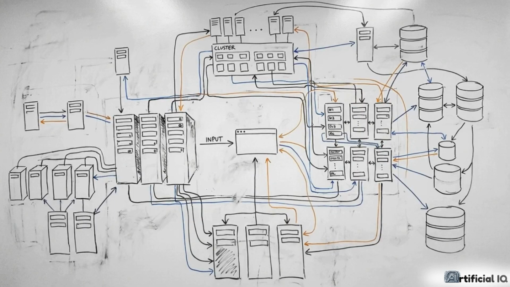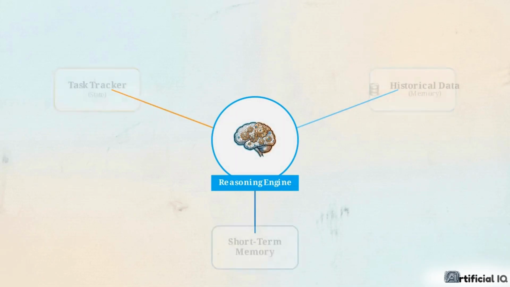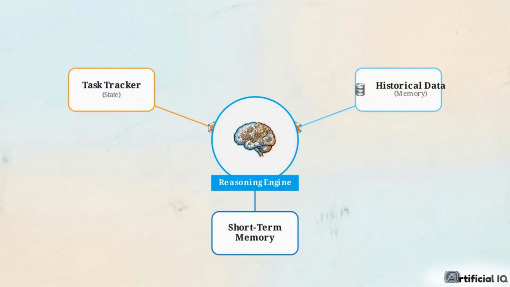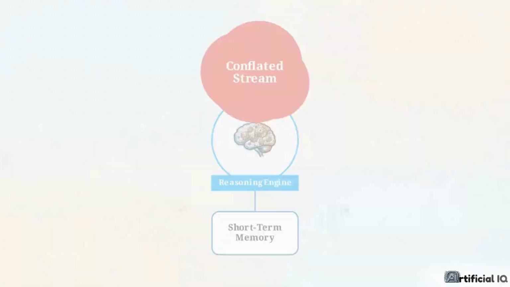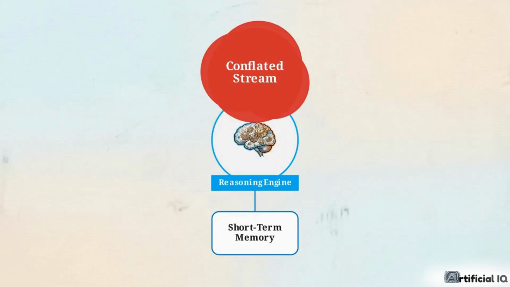Reliable agent design requires moving beyond the prompt. It requires architecting dedicated back-end systems to track the current task and manage historical data separately from the reasoning engine. Architectures fail when they conflate state with memory. They treat the immediate steps of a workflow and the long-term preferences of a user as a single, undifferentiated stream of data.